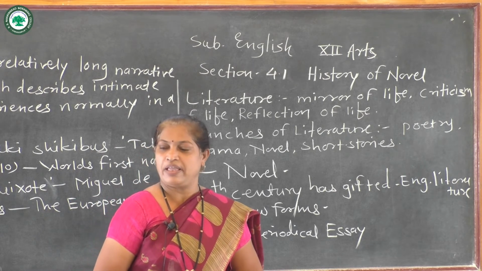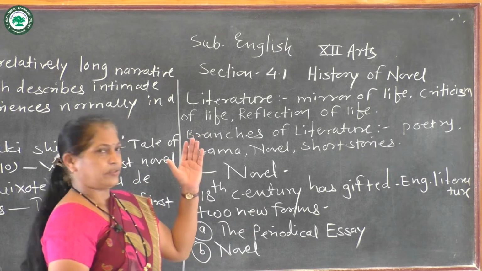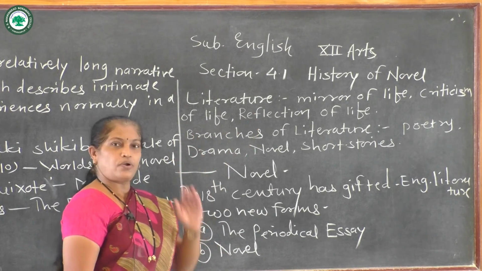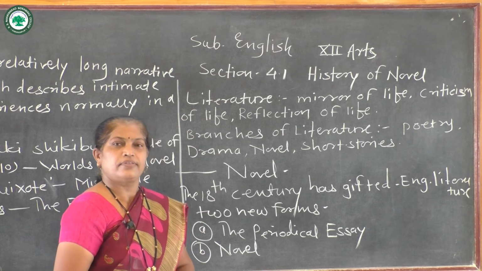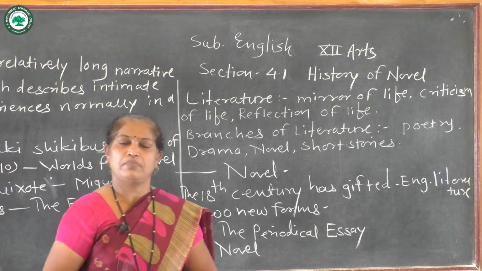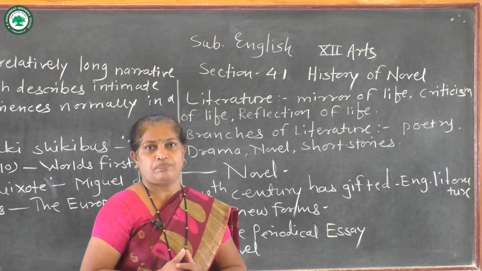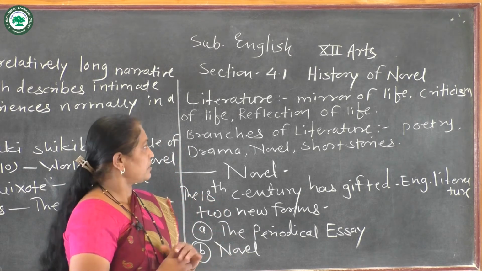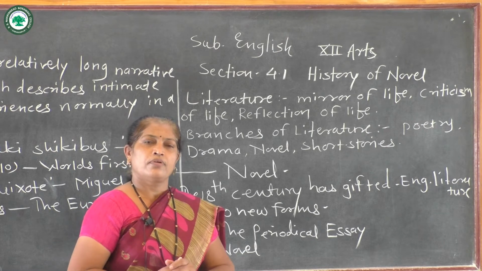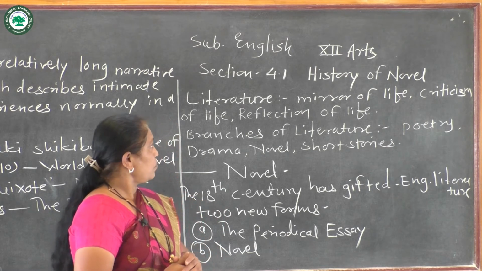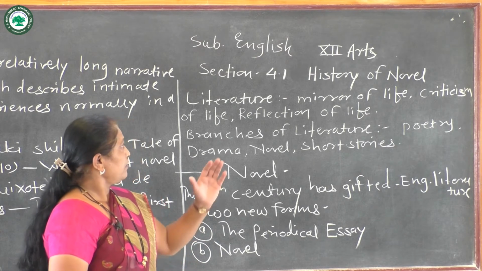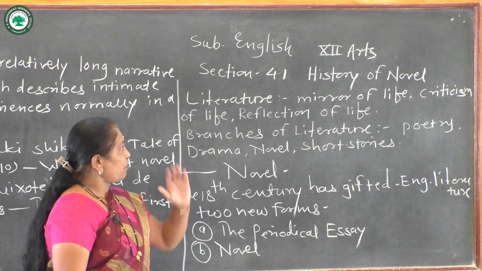So today we are going to see section number 4.1. It is History of Novel, and this section is asked for 16 marks in our board exam. So that's why it is important in our syllabus also. Now we are going to see about the history of novel.